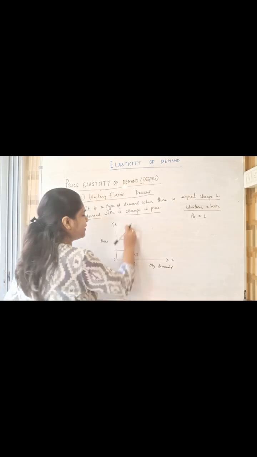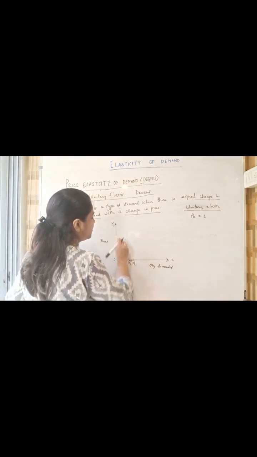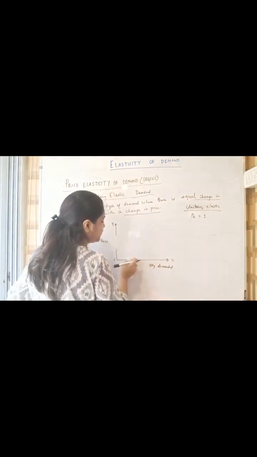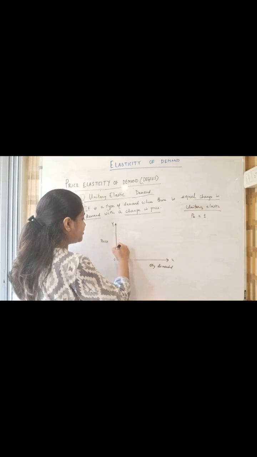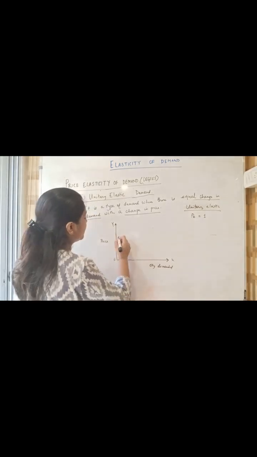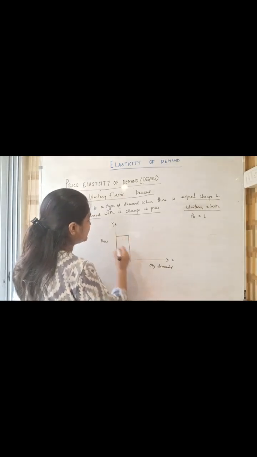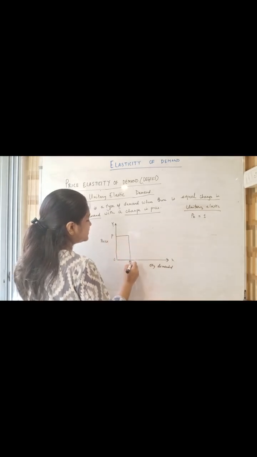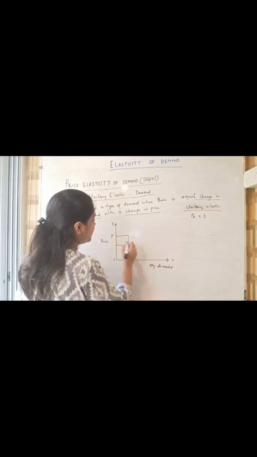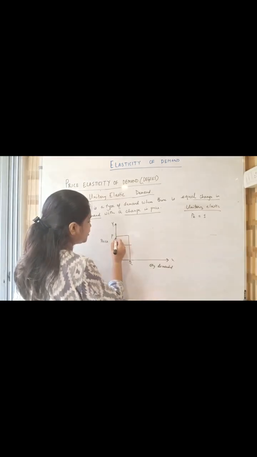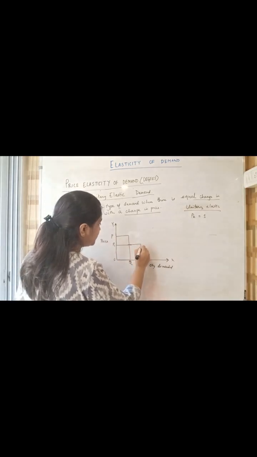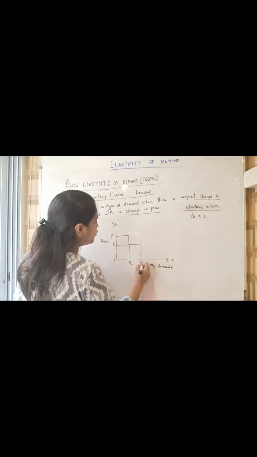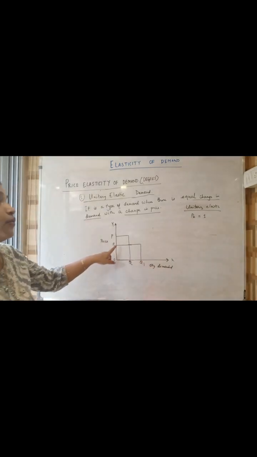So how will be the shape here? The demand curve shape also will change. Okay. So we have to show that there is an equal change in price and there is an equal change in demand. So let's say first the price is this P and this is Q. Now there has to be equal proportionate change. Now if the change in price is P1, so change in demand also has to be similar, Q1. I hope you can do the measurement.